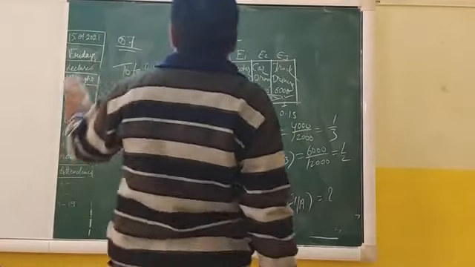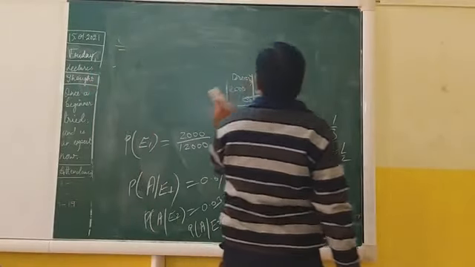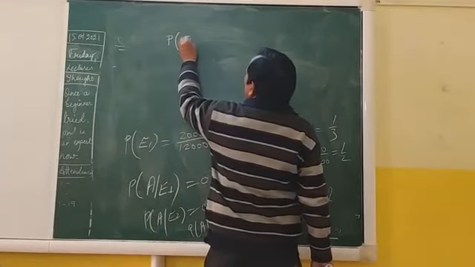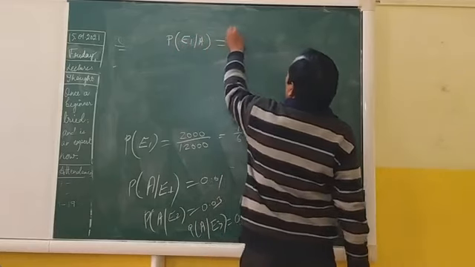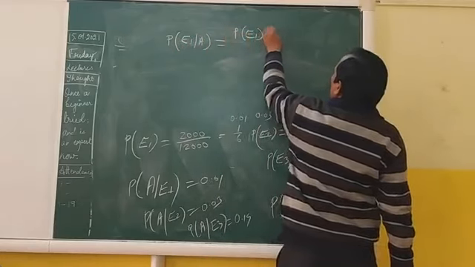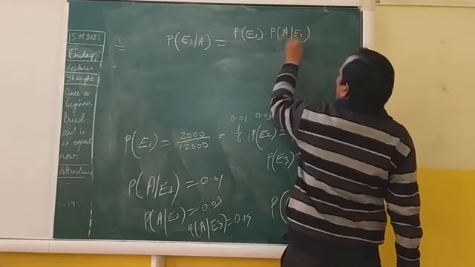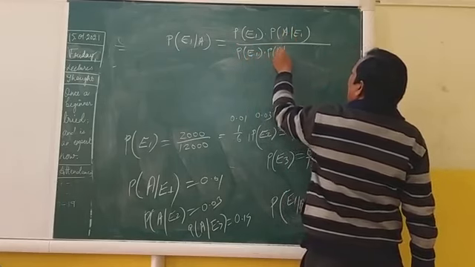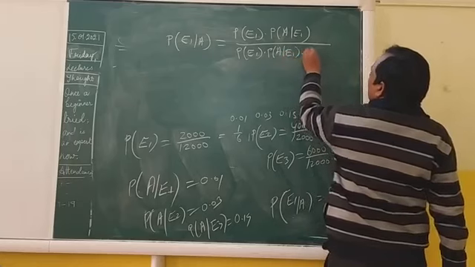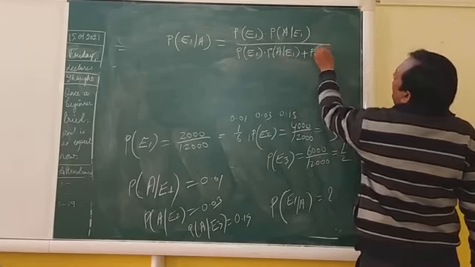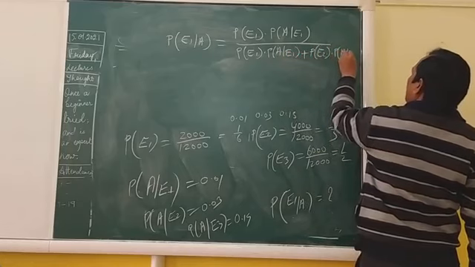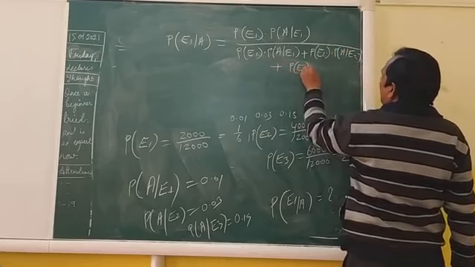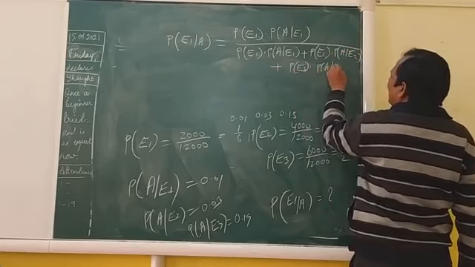So we write the formula: P(E1 given A) equals P(E1) into P(A given E1) divided by P(E1) into P(A given E1) plus P(E2) into P(A given E2) plus P(E3) into P(A given E3).